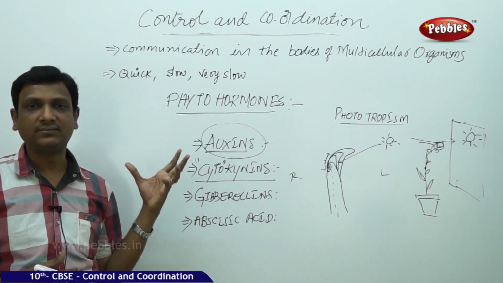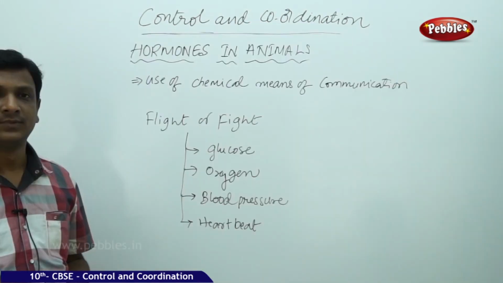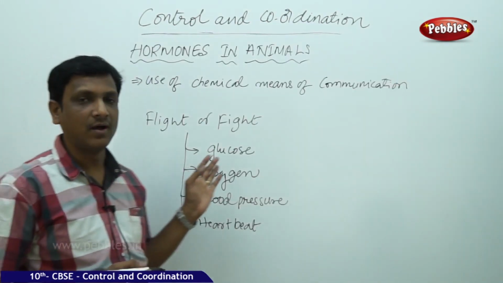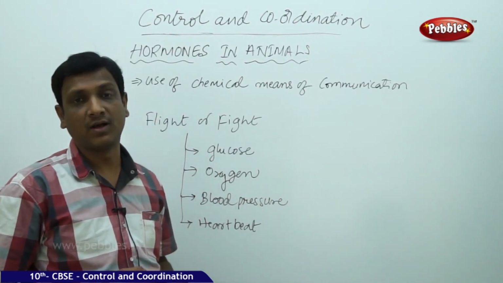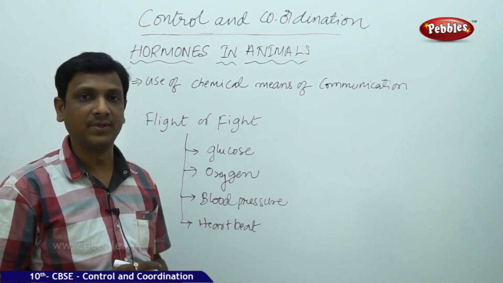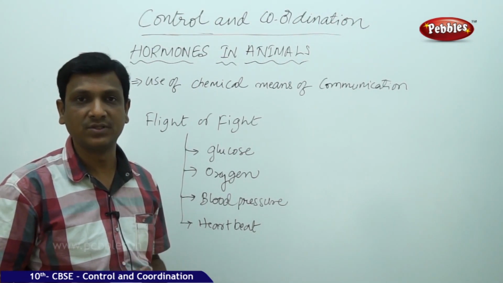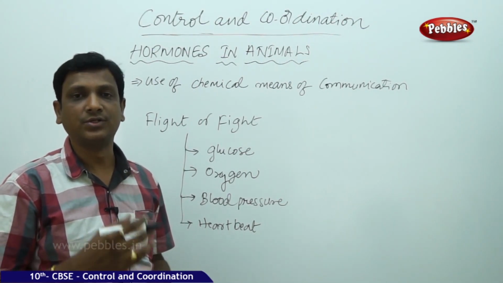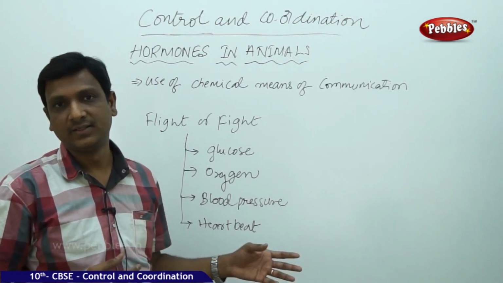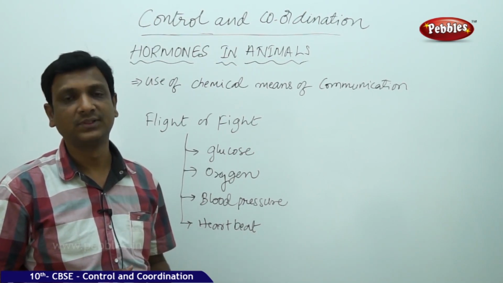Now let us look at the case of animals. We have seen that phytohormones are found in plants and help the plants in producing movement or responses or their growth. So the coordination in plants is done by certain chemicals called phytohormones.